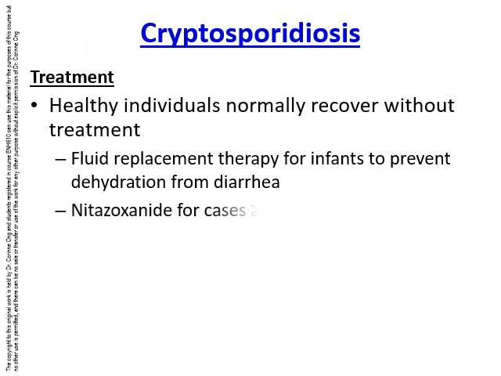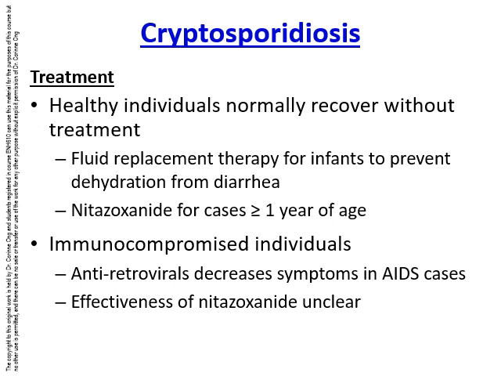The infection is self-limiting and healthy individuals normally recover without treatment. Fluid replacement therapy should be administered to infants to prevent dehydration from diarrhea, and drug treatment, which didn't exist for a long time, is now available for cases older than a year of age. Cryptosporidiosis used to be a life-threatening disease in immunocompromised individuals and those with AIDS. However, antiretrovirals are now so effective that symptoms have decreased to the extent where cryptosporidiosis is no longer a major problem.